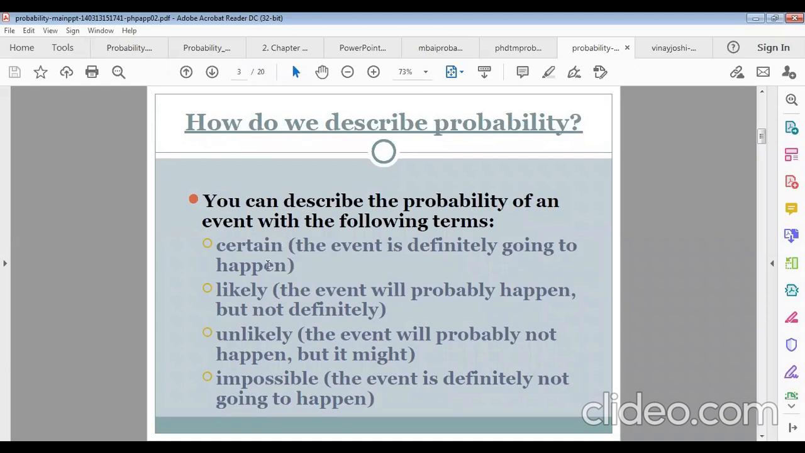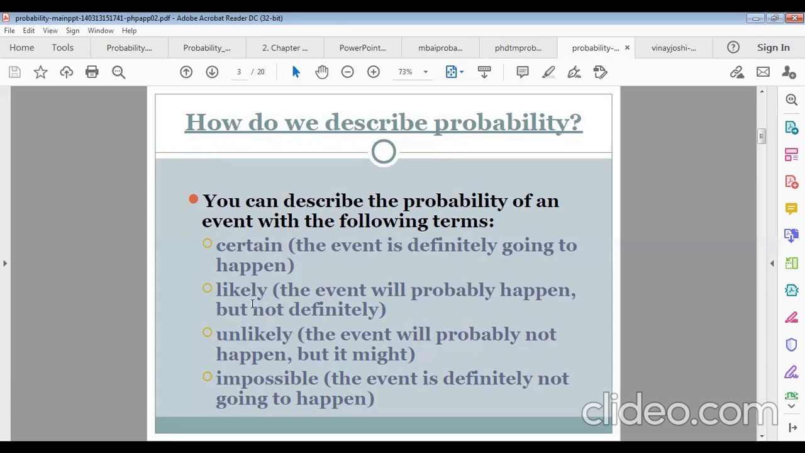You must know these four keywords for probability. To describe probability, we must introduce these four: one is certain, another is likely, another is unlikely, and the last one is impossible. A certain event means it will happen 100%, a sure event. And an impossible event means it will not happen.